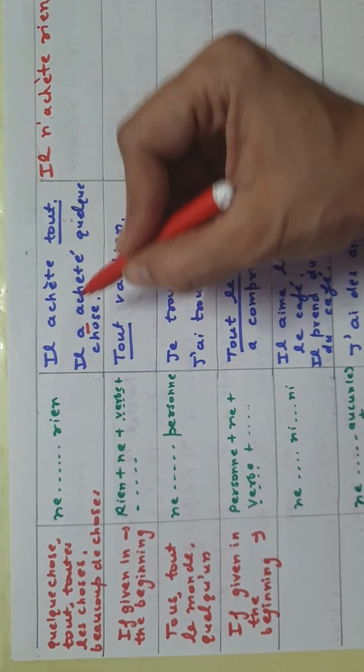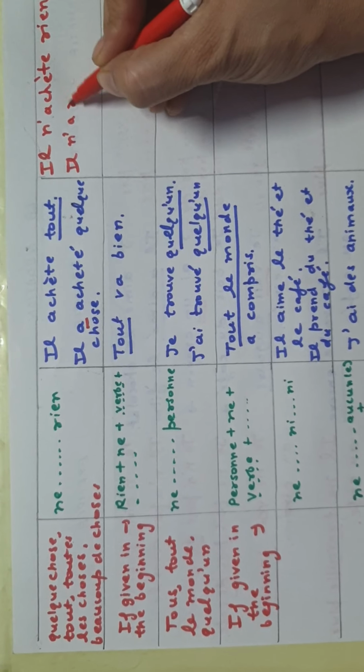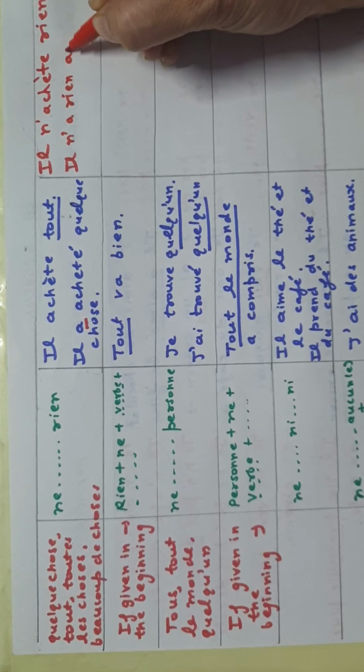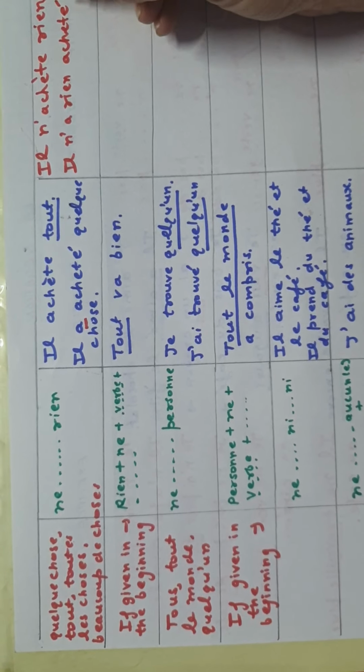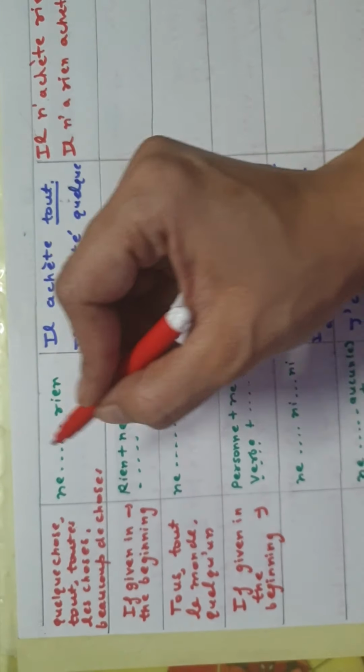And if it is a passé composé sentence, same rule. Before the conjugated verb avoir, I am going to put ne, il n'a, and after that I am going to put rien. Il n'a rien acheté, right? And quelque chose is removed from this, right?